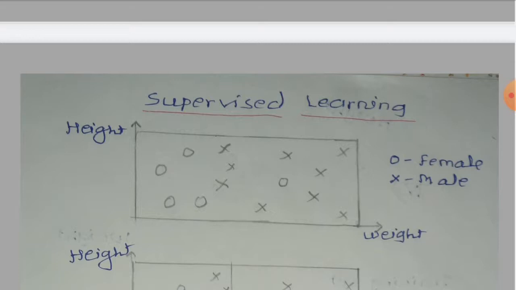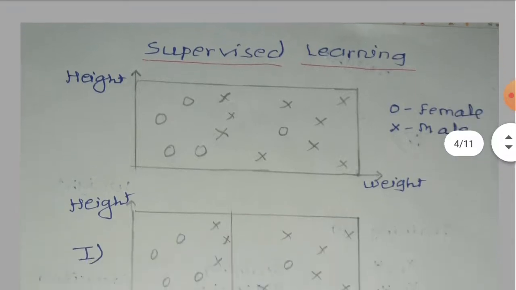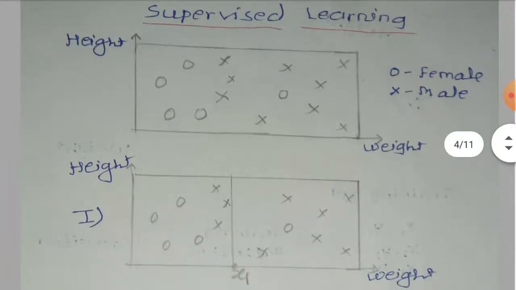Now I want to classify this set of data into two classes. What is the way to classify this complete data into two classes? Simply, yes, I can draw a vertical line parallel to height on the x1, right? But when I do this, three males are considered as female and one female is considered as male.